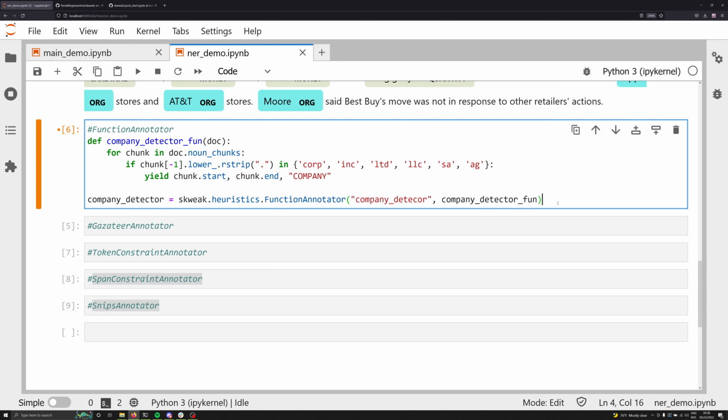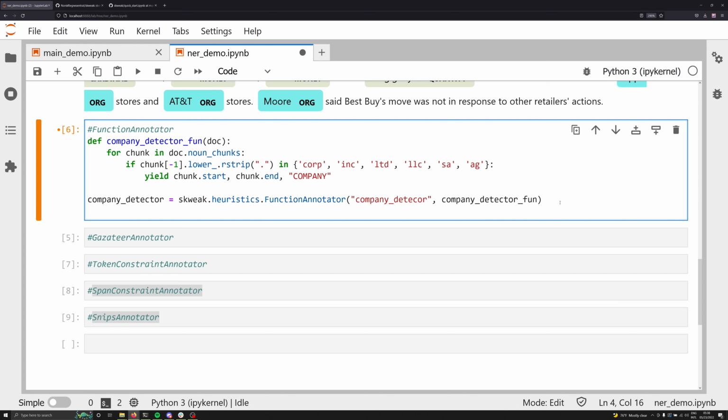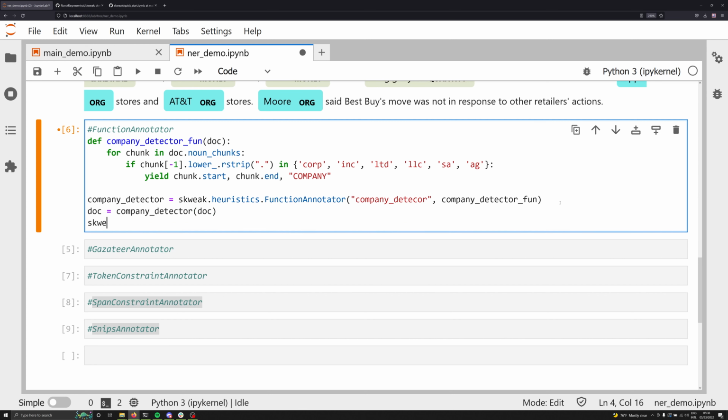And now that we've got that annotated for us, let's go ahead and create a new doc object, which is going to be equal to the company detector, and we're going to run that over the previous doc object, and then we're going to say skweak.utils.display_entities, and we're going to pass in that doc object again, and we're going to run over our company detector.